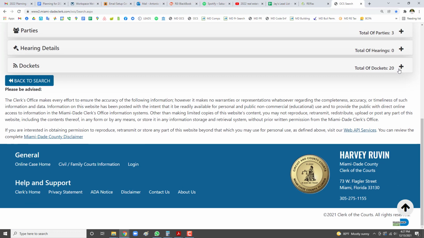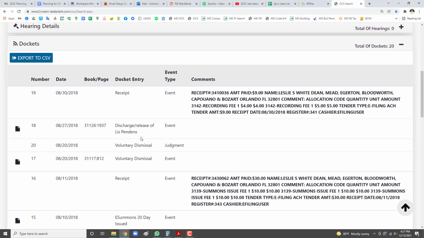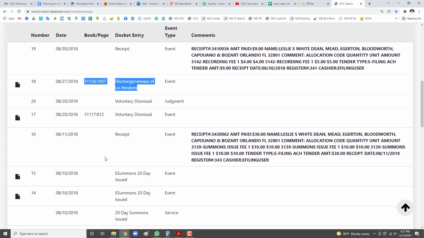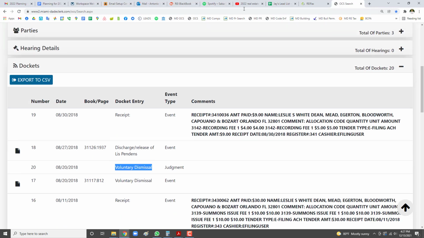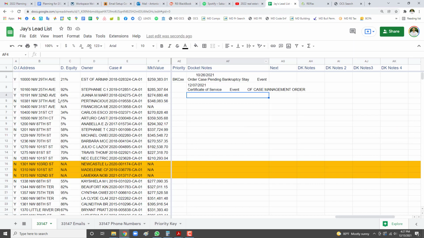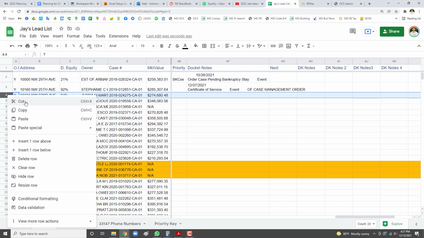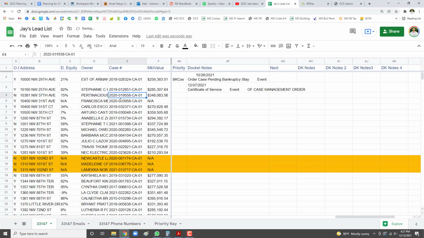Let's look at the dockets. Okay, look. These people have a discharge or release of lis pendens. As soon as you see this, or if you see voluntary dismissal, you want to go ahead and take it off your list, right? So we don't really waste any more time looking into this. We're just going to highlight it, right click, and delete the row, okay? Then we're just going to go on to the next one, right?